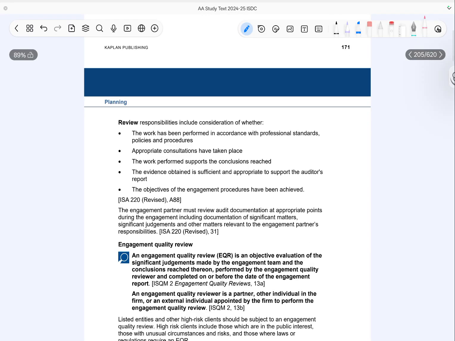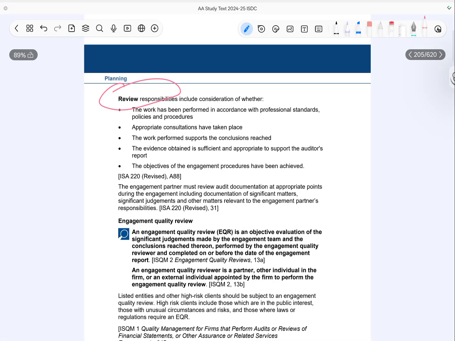Now, let's review responsibilities. The reviewer must ensure that the audit work has been performed in accordance with professional standards and firm policies. They must also check whether appropriate consultations have taken place where required. The reviewer evaluates whether work performed actually supports the conclusion reached. They must also confirm that sufficient and appropriate audit evidence has been obtained to support the auditor's report. Finally, they assess whether the objectives of the audit procedures have been achieved. The engagement partner also plays an important role in reviewing audit documentation. This includes reviewing key areas such as significant matters, important judgments, and other critical aspects of the audit.